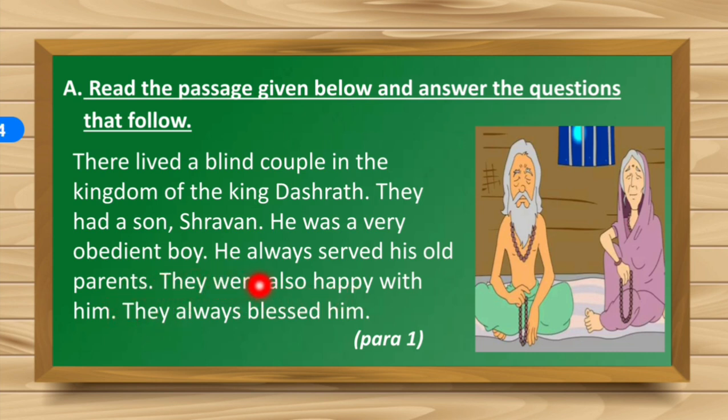They always blessed him. All the parents always give blessings to their sons and daughters, to their children. The same way, they also used to give blessings to Shravan. So that is the first paragraph.